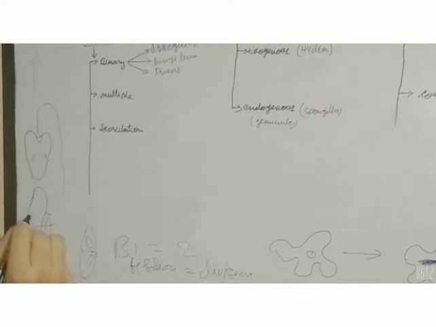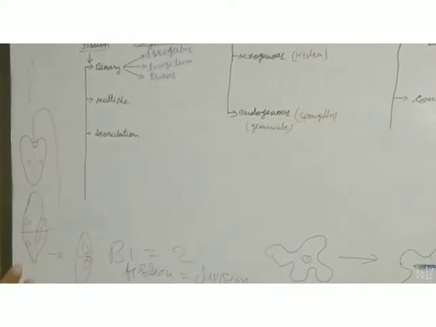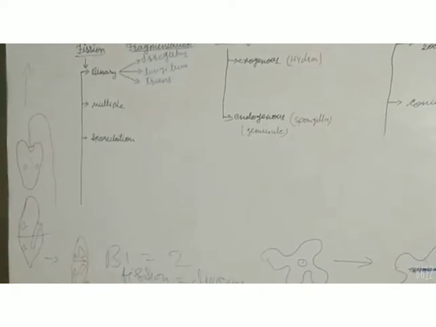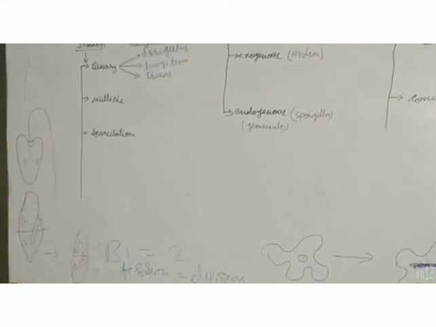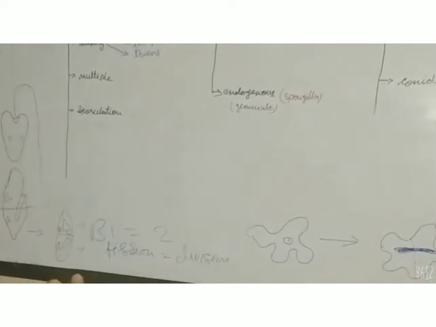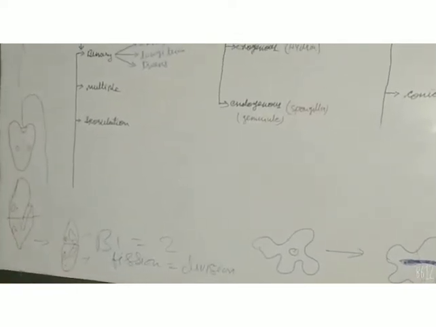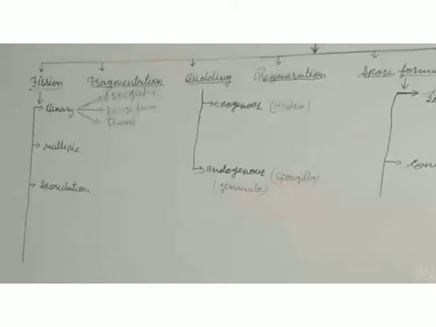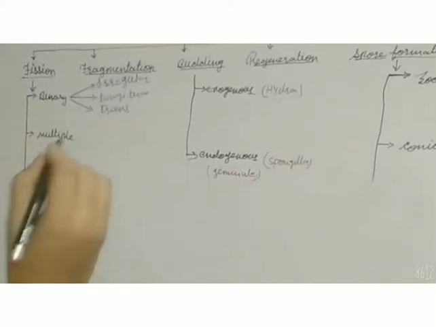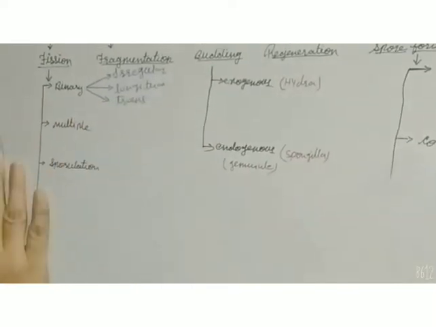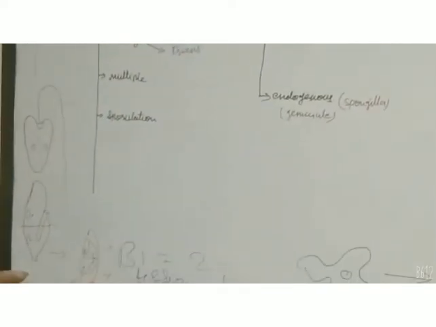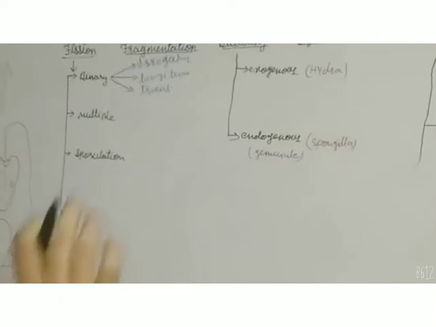Then the nucleus will also divide into two equal halves and the organism will separate into two daughter parameciums. There are some pictures for your convenience. You can see and understand the process. Binary fission takes place longitudinally in euglena and transversely in paramecium.